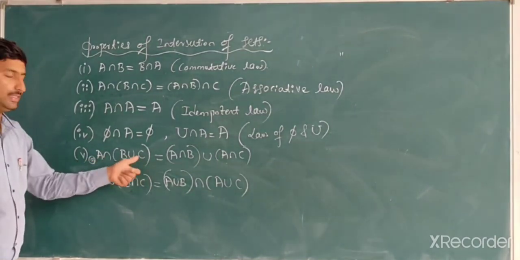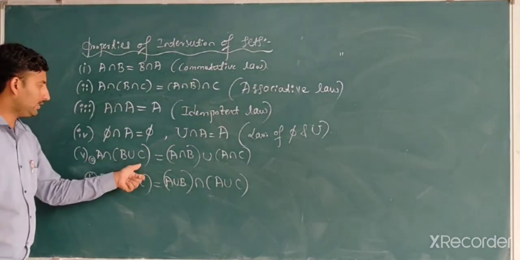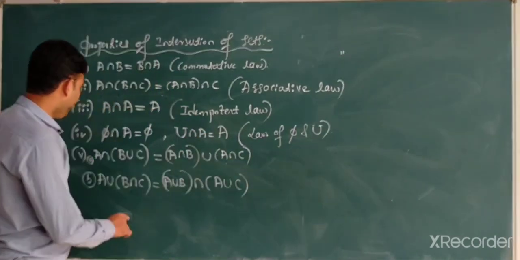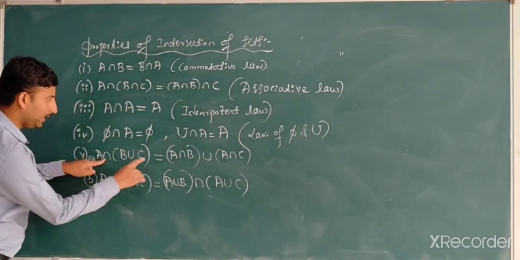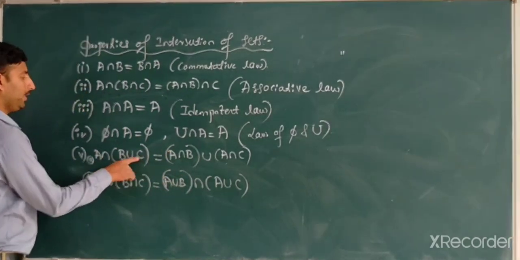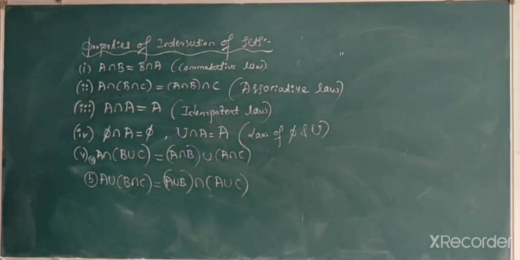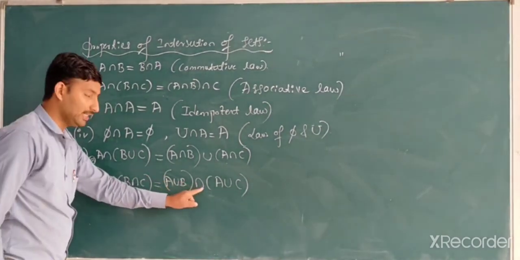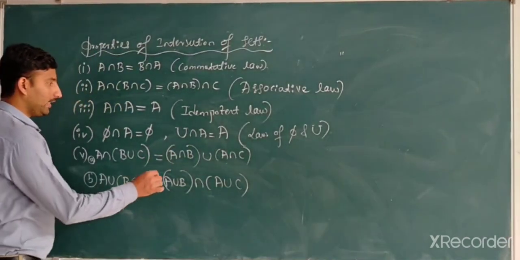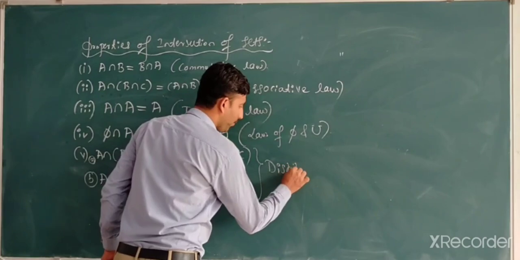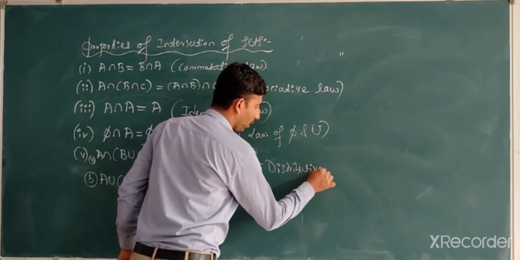A intersection B union C is equal to A intersection B union A intersection C. Means what? Here there will be intersection and union. A intersection B union A intersection C. After that, A union B intersection C is equal to A union B intersection A union C. Which are nothing but the distributive laws. What we call distributive laws.